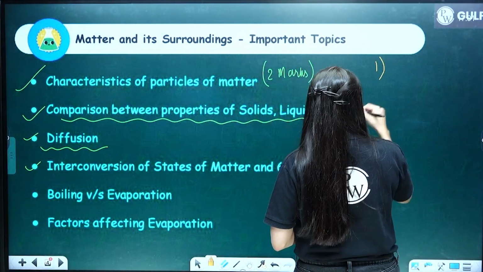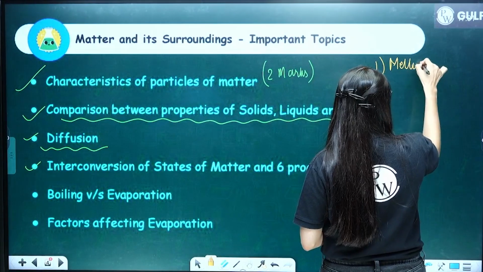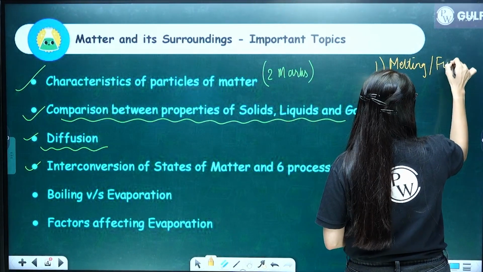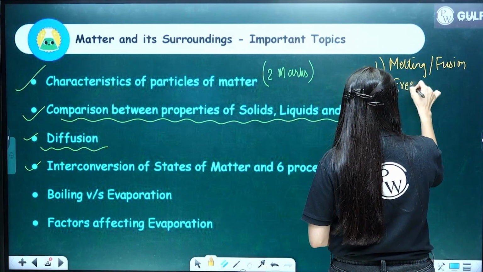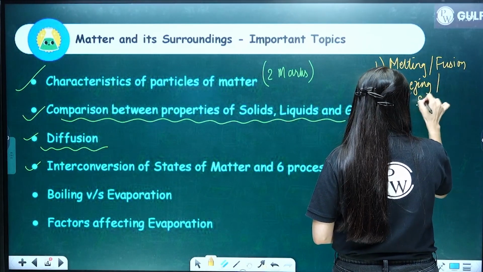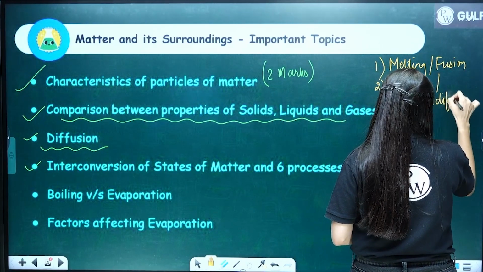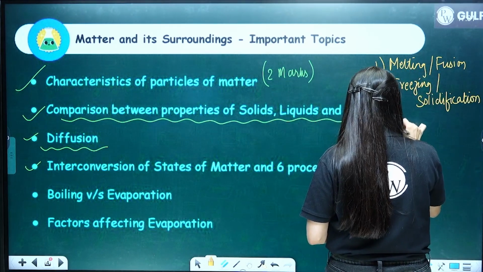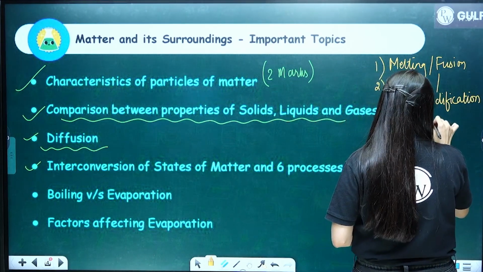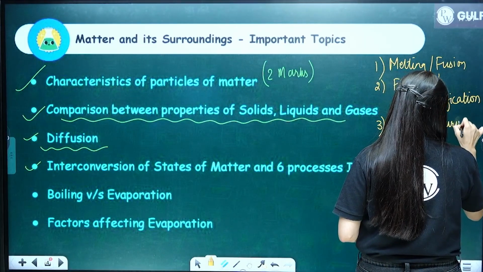Okay. So the first one is melting. Melting is also called fusion. The second one is freezing. Freezing is also called solidification. Then we have boiling. Boiling is also called vaporization.